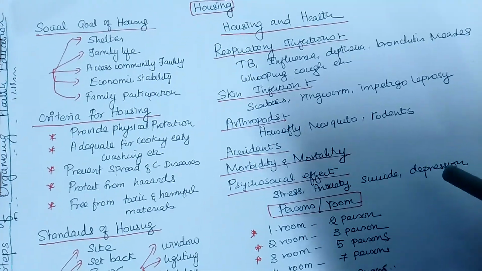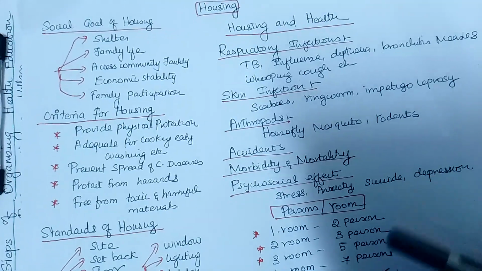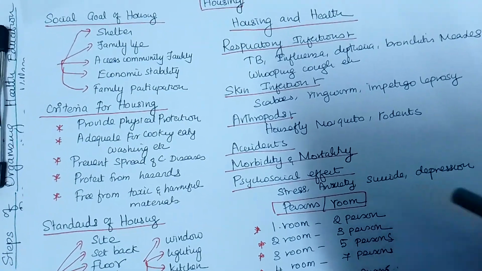So with that, we are finishing environmental health. Housing and standards may also come for the 5 mark question.